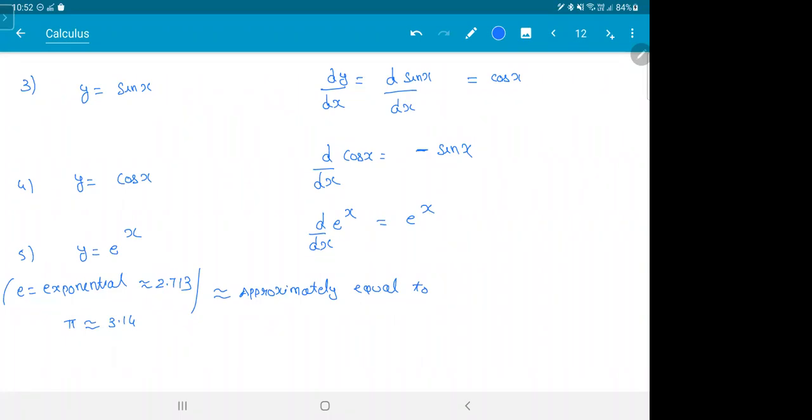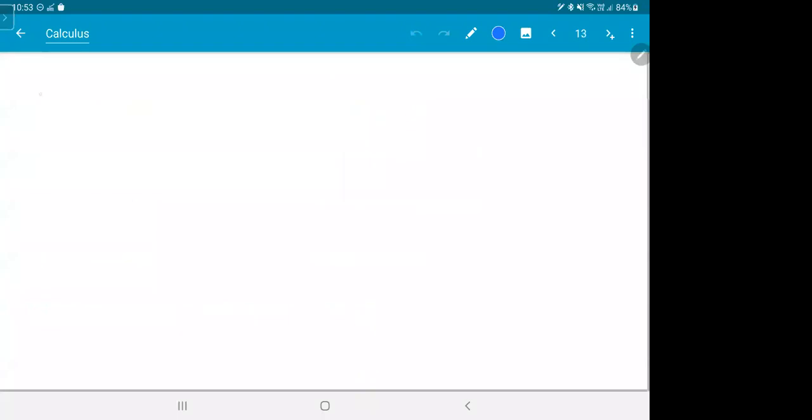Copied? Can I turn the page? Clear? Y is equal to ln x.